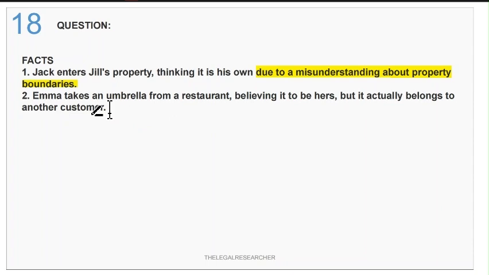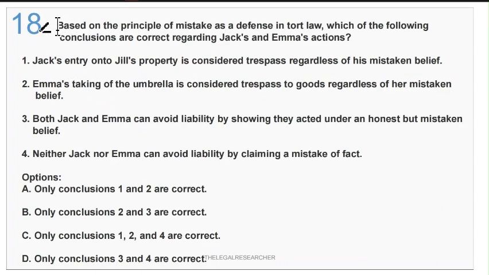From the facts itself, you can understand that this question is based on the principle of mistake as a defense. So, based on the principle of mistake as a defense in tort law, which of the following conclusions are correct regarding Jack's and Ema's actions? First, Jack's entry into Jill's property is considered trespass regardless of his mistaken belief. Second, Ema's taking of the umbrella is considered trespass to goods regardless of her mistaken belief. Third, both Jack and Ema can avoid liability by showing they acted under an honest but mistaken belief. Fourth, neither Jack nor Ema can avoid liability by claiming a mistake of fact.